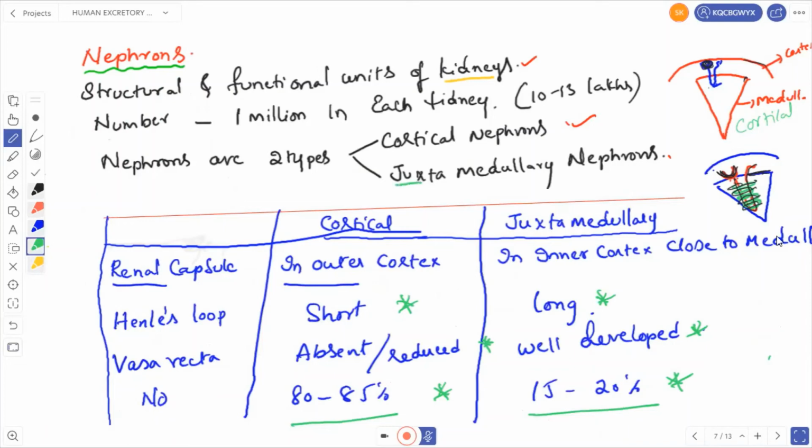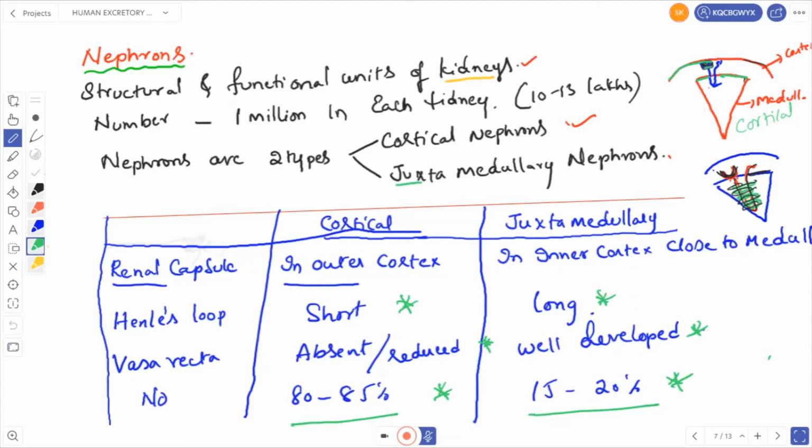Let us see the cortical nephron. This one is the cortex of the kidney, and this one is the renal pyramid, which is nothing but the medulla. The renal corpuscle, that is the Malpighian body and Bowman's capsule, is present in the outer cortex.